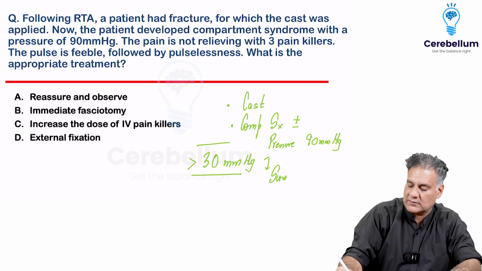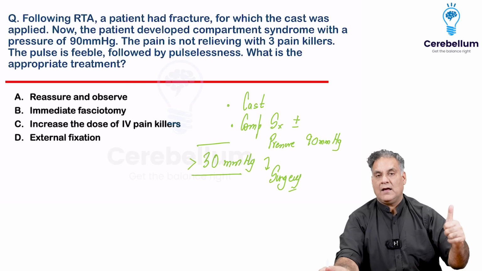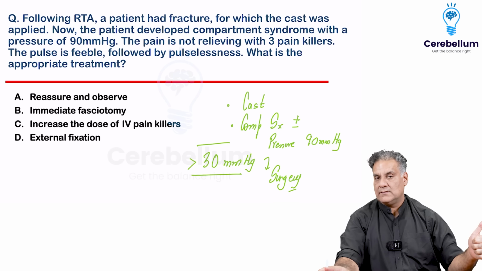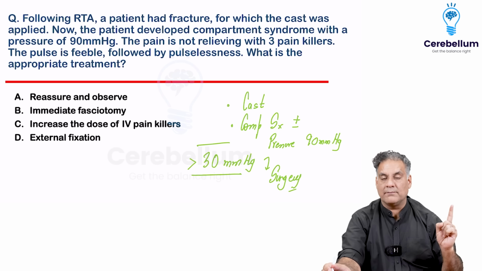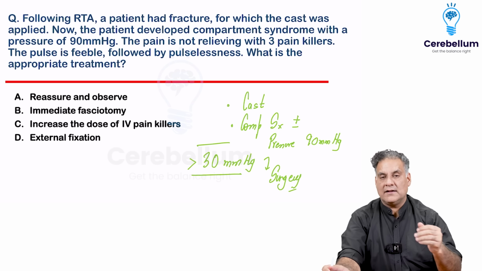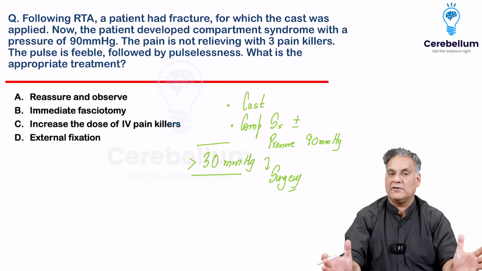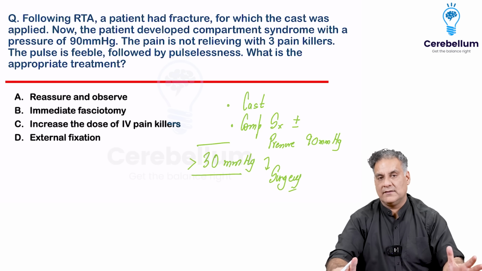And what is the surgery for compartment syndrome? Fasciotomy. They say there is pain out of proportion to injury, not relieved on anything. That is, three painkillers, no relief, compartment syndrome. Right? Stretch pain at the distal-most joint. And then here an additional point is given, which is often confusing: pulse is feeble or pulselessness is happening, which is a late sign.